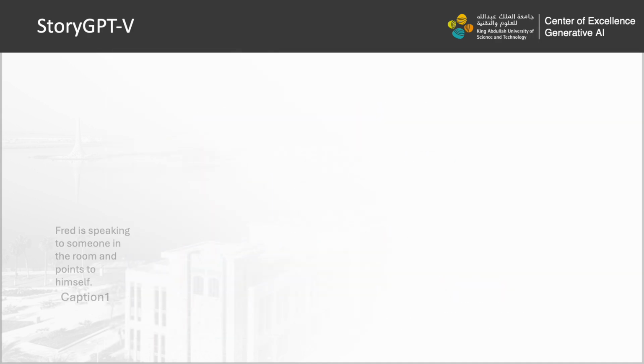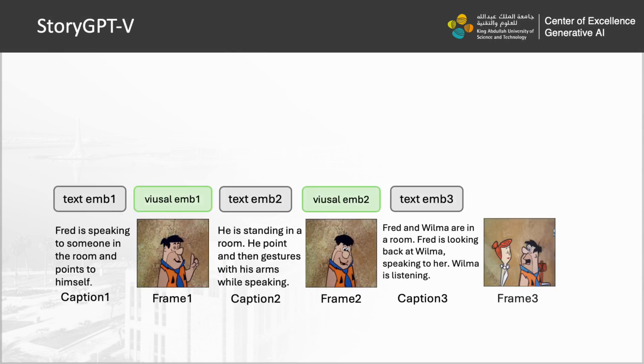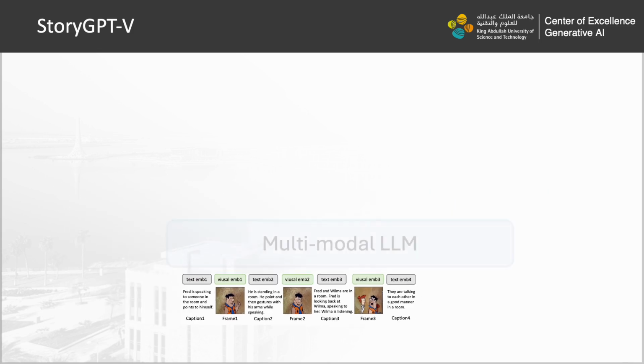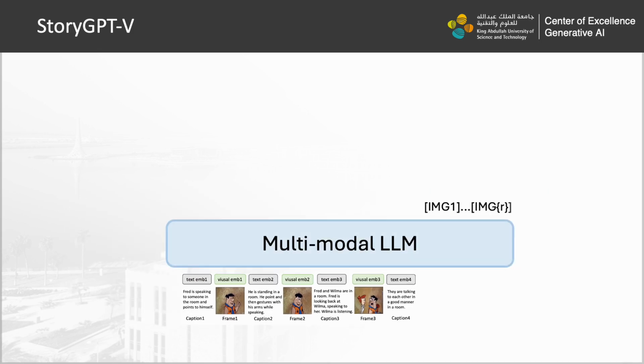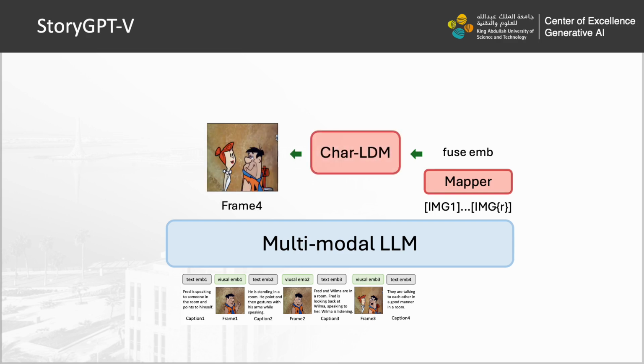So for the generation of the current frame, the model takes the multimodal context, which is the previous captions and frames, as well as the caption for the current frame as input. The generated visual tokens are then mapped to the character LDM to generate the current frame.